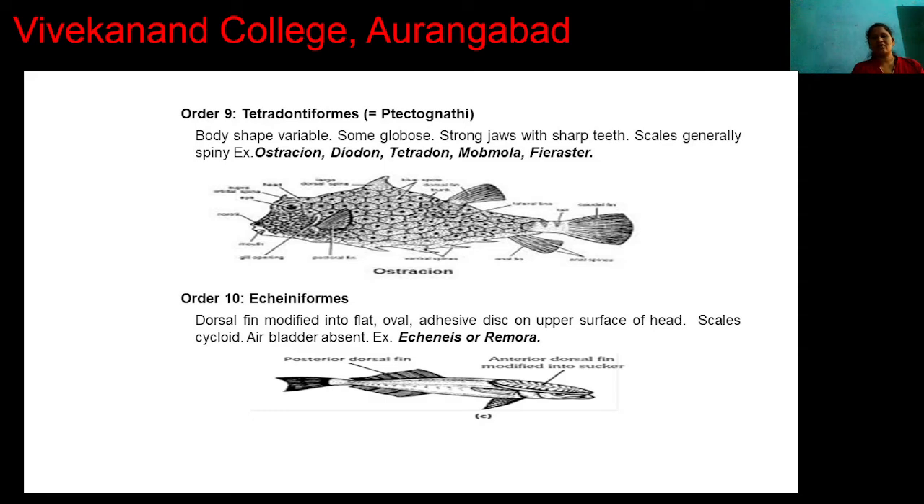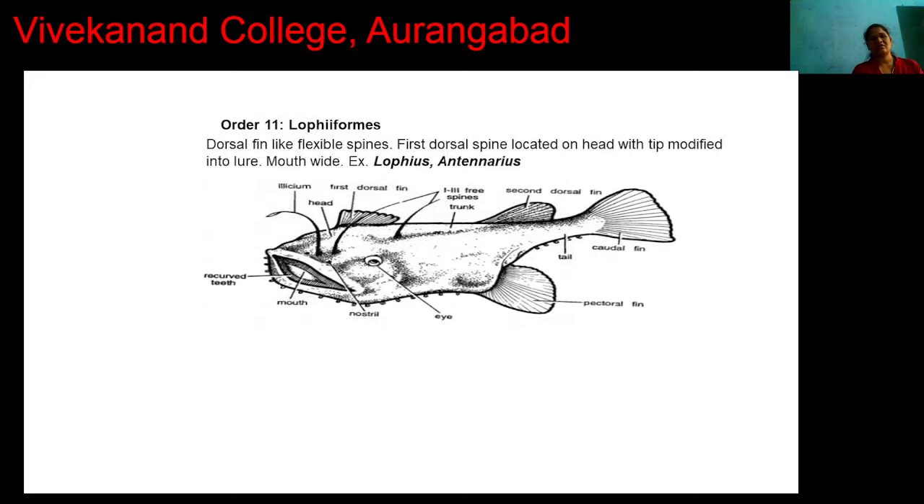Cycloid scales are present all over the body and air bladder is absent. For example, Echeneiformes or Remora. Then next order, Lophiiformes. In Lophiiform orders, we see the mouth of these fishes is wide. Dorsal fin flexible, spines are present. Dorsal fin spines located on head and this dorsal fin is modified into a lure. For example, Lophius piscatorius. Here we complete the classification of superorder Teleostei.